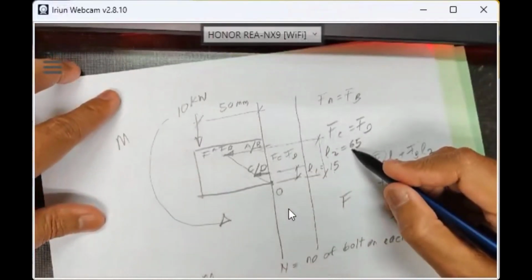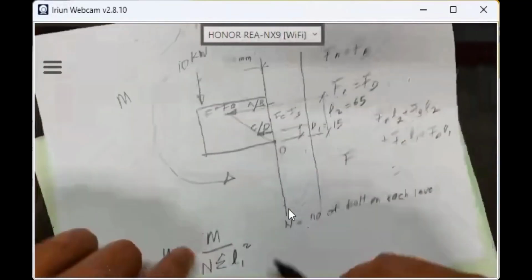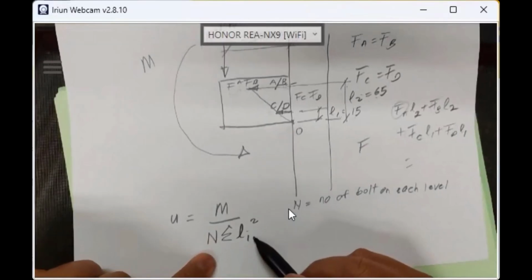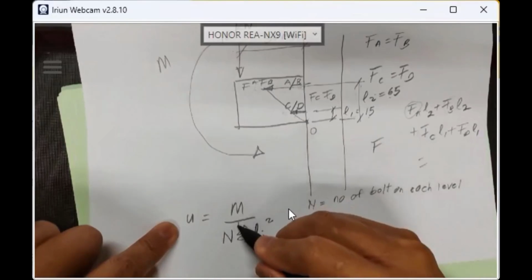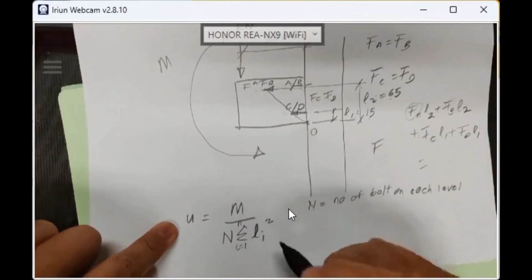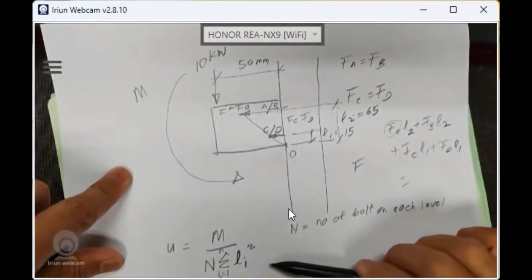All right, so you have to use U moment and Li. That's Li square, from i equal to 1. I have two lengths, L1 and L2, so the summation of Li square is L1 square plus L2 square.